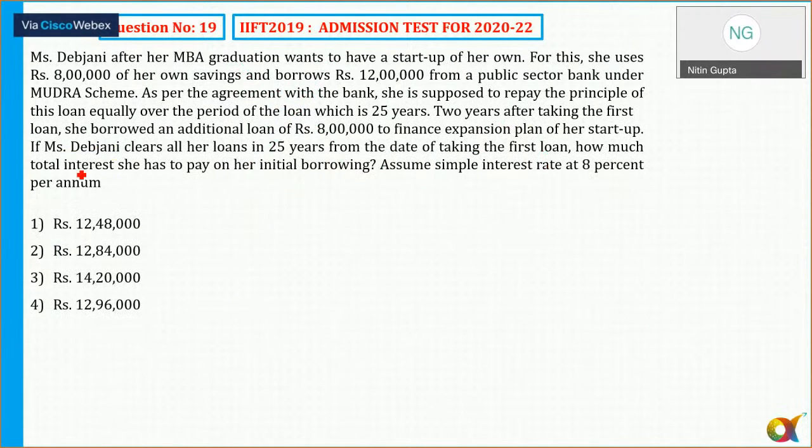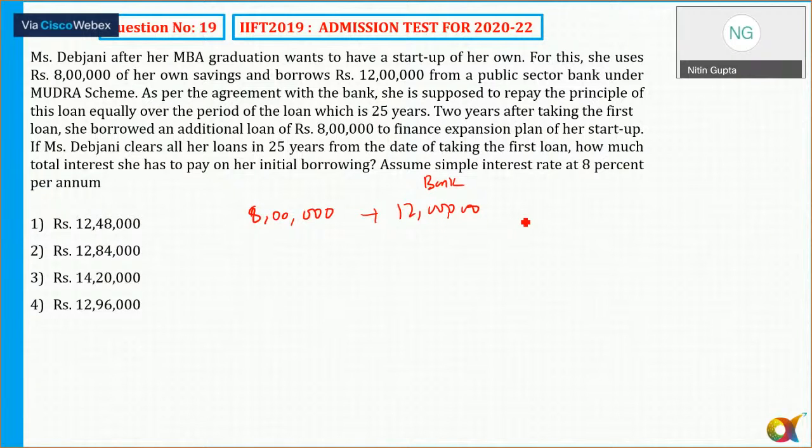Let's see. Question number 19 says, Ms. Devzani, after her MBA graduation, wants to have a startup of her own. For this, she uses ₹8 lakh of her own, and borrows 12 lakh from a public sector bank under the Mudra scheme.